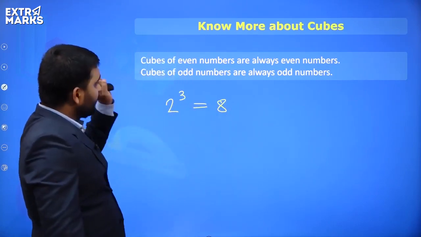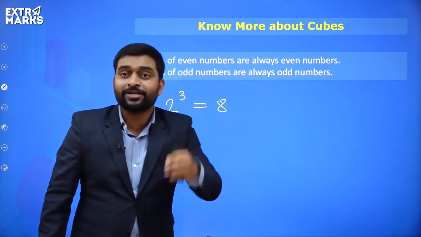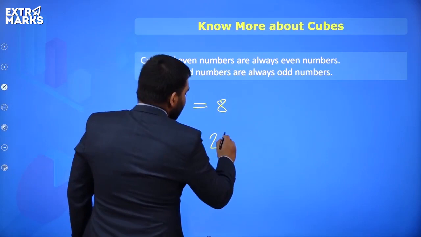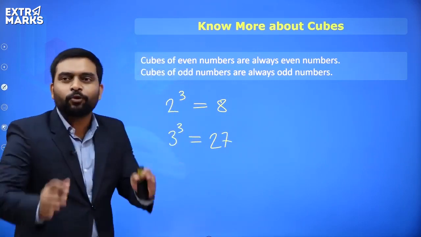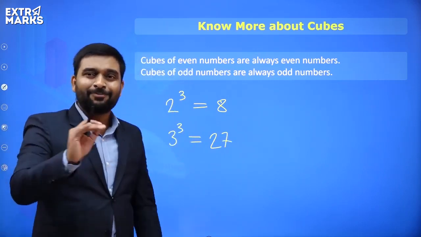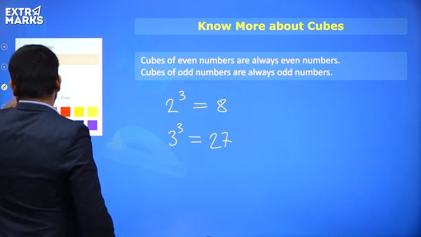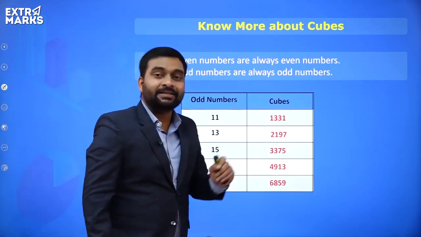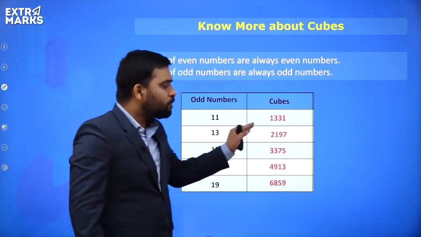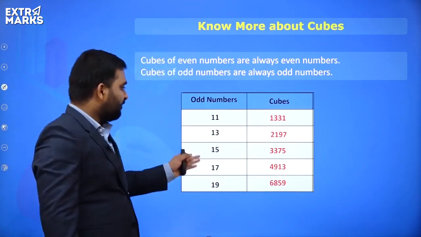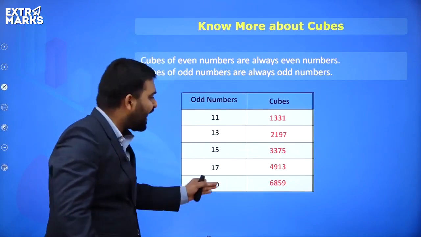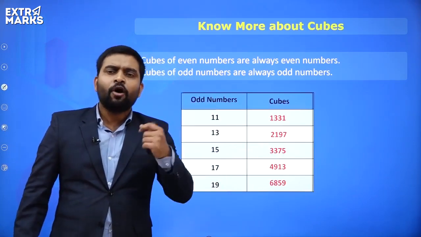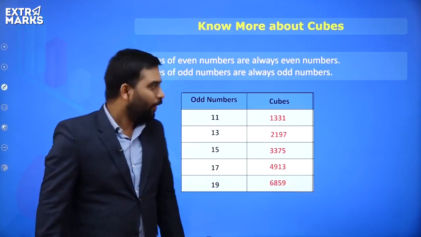Second important point, the cube of an odd number is always odd. For example, everyone, 3 cube, 27. See, 3 and 27, both of them are odd. I hope this point is clear to everyone. You can see now, 11 cube, 1331. 13 cube, 2197. 15 cube, 3375 and so on. So the cube of an even number is always even. The cube of an odd number is always odd.